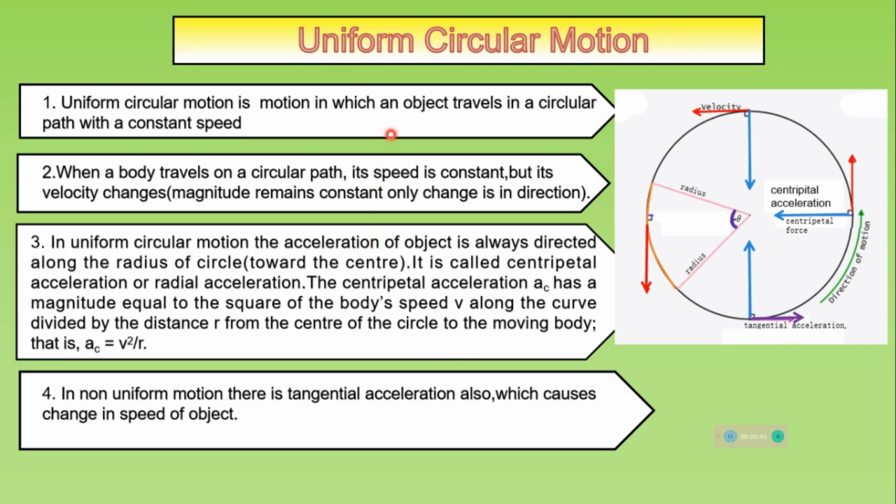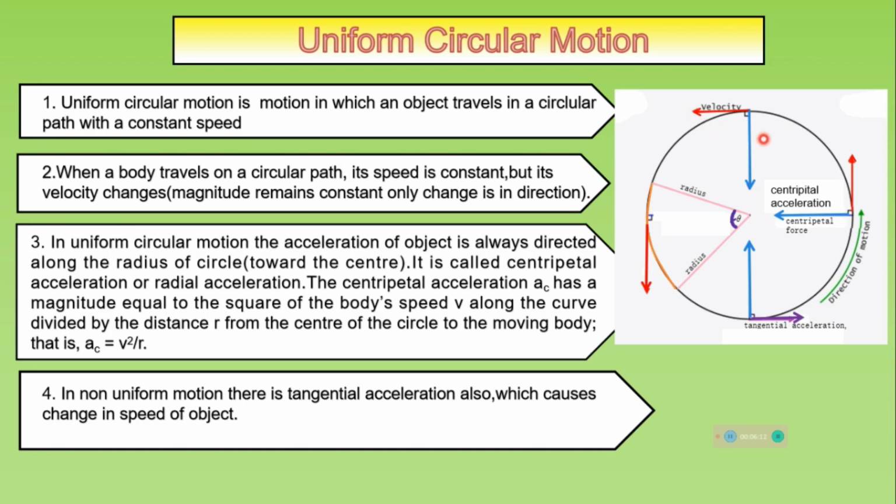Uniform circular motion. Uniform circular motion is motion in which an object travels in a circular path with a constant speed. I'll again repeat this point, that when a body travels on a circular path, its speed is constant, but its velocity changes. Means the magnitude of velocity remains constant, but there is a change only in the direction. At every point, the direction of the object is changing during the circular motion.